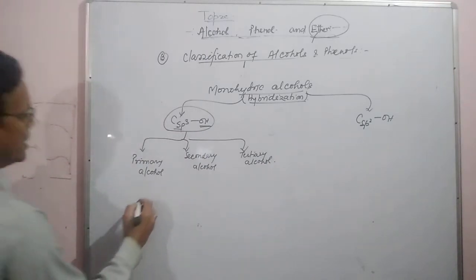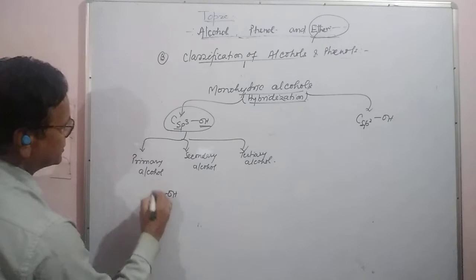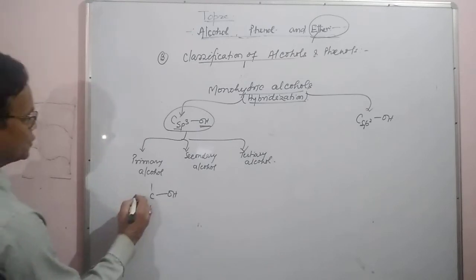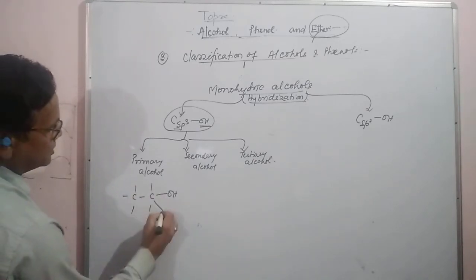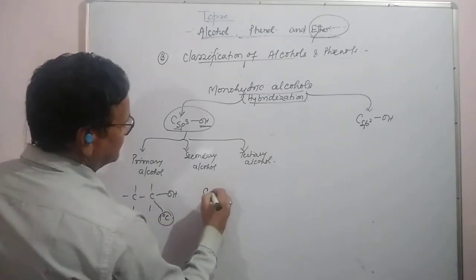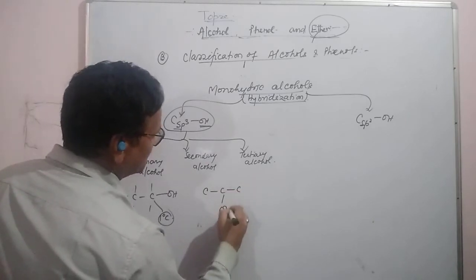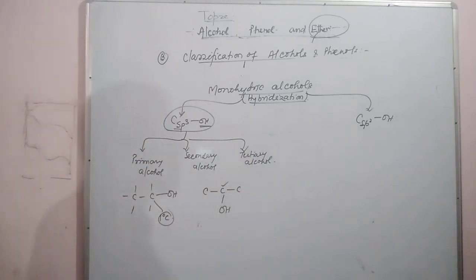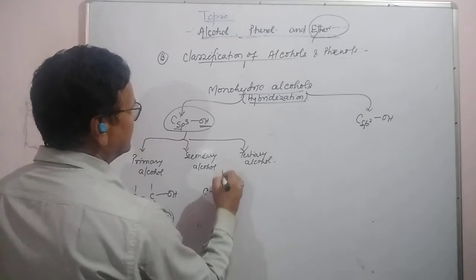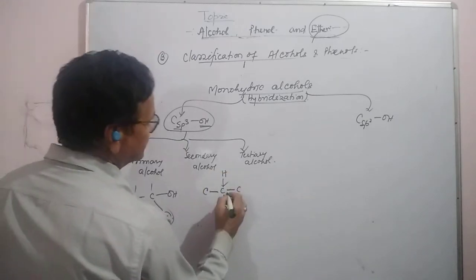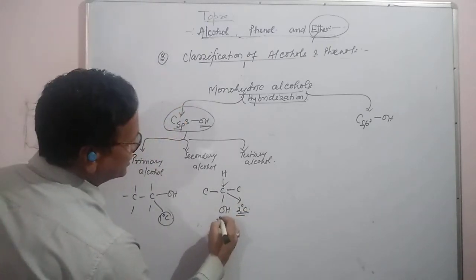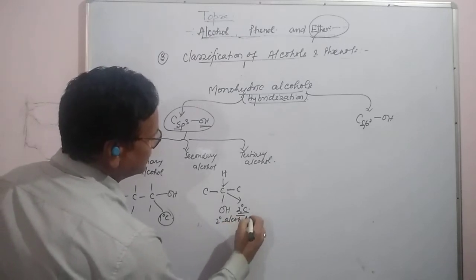It means OH attached with a primary carbon. It means that carbon is attached with only one carbon or hydrogens. Suppose this carbon is the 1 degree carbon, primary carbon. See here, if the OH group is attached with this carbon, two valencies are attached with two carbons and the third is hydrogen. So this is 2 degree carbon and this alcohol is 2 degree alcohol, secondary alcohol.